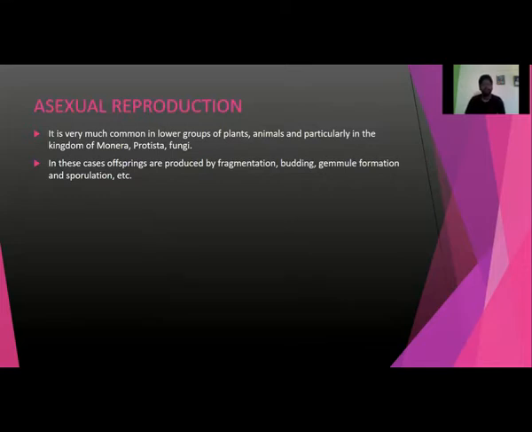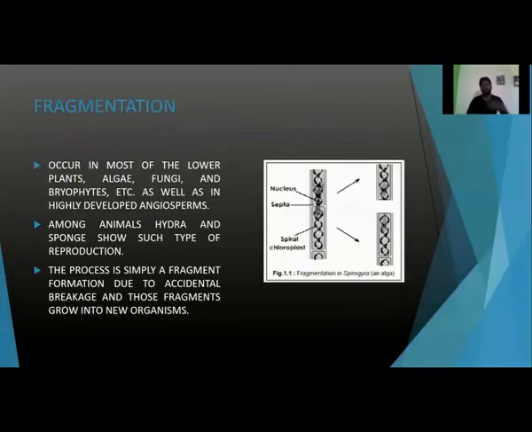In these cases, offspring are produced by fragmentation, budding, gemmule formation, and sporulation. These are the four types of processes. If we see them differently, they are like this. The first one is fragmentation.